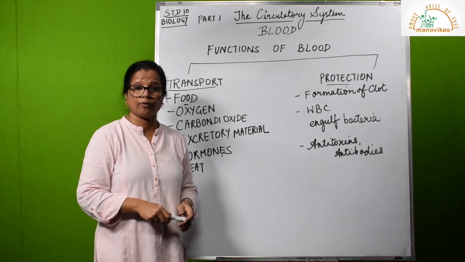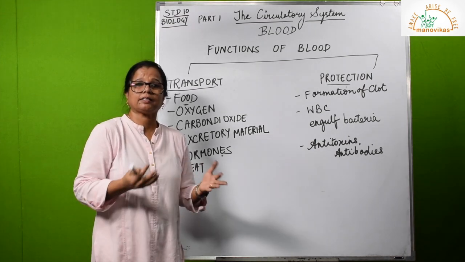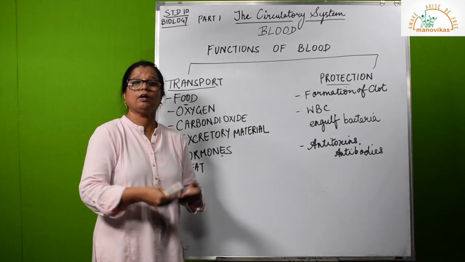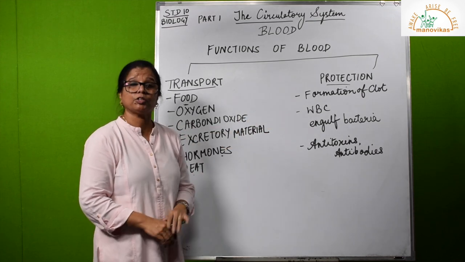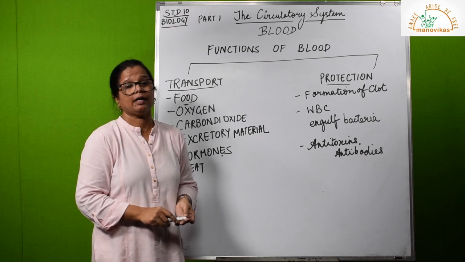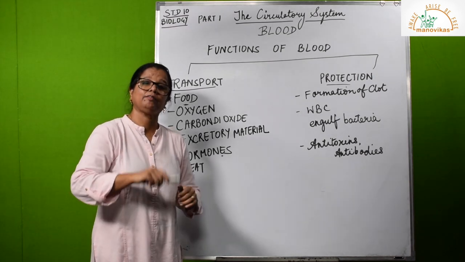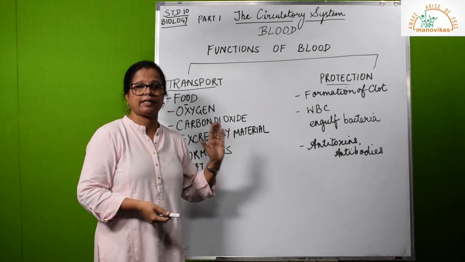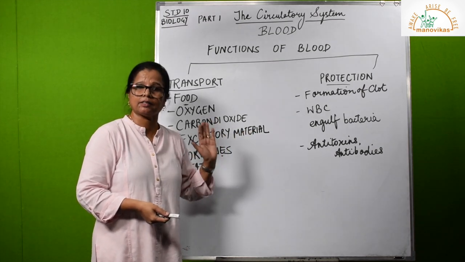If that clot was not formed, then the entire blood inside the body would have come out of the body and the person could have been in a very bad state or maybe even died. So formation of clot matters, because even a small injury could have really emptied the whole body of the blood. Now there is another condition, hemophilia, that we'll do later as we study genetics, and then you will understand that it is a genetic condition. That's a different condition where the blood doesn't clot.